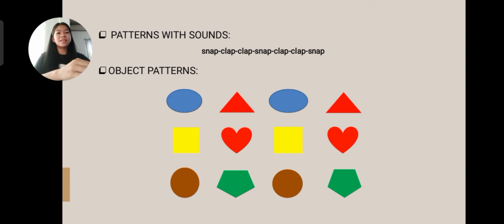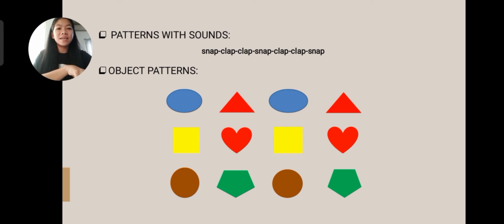The third one is the patterns with sounds, which is snap, clap, clap, snap, clap, clap, snap. So clapping our hands and snapping our fingers is not a pattern. We can call it a pattern if the sequence is repeated. So another example of this is stamp, clap, delay, delay, clap, clap, heart, heart, clap, delay, delay. That's another example of patterns with sounds. I think you are familiar with those clappings.